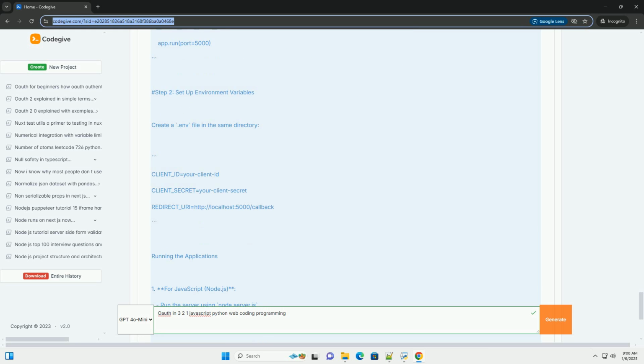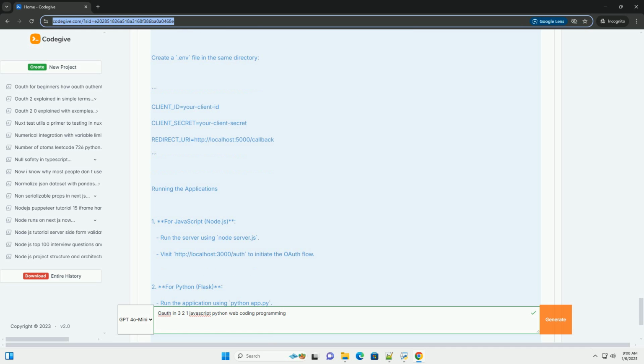Example: OAuth 2.0 with JavaScript, Node.js. Prerequisites: Node.js installed. npm, Node Package Manager. Step 1, install required packages. Step 2, create a simple Express server. Create a file named server.js. Step 3, set up environment variables. Create a .env file in the same directory.